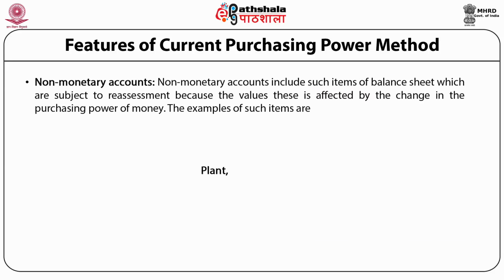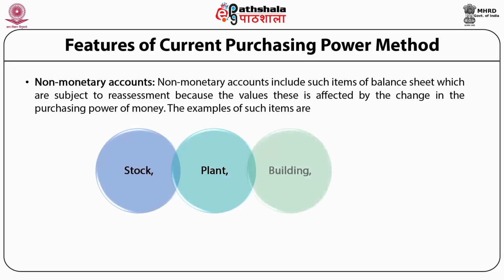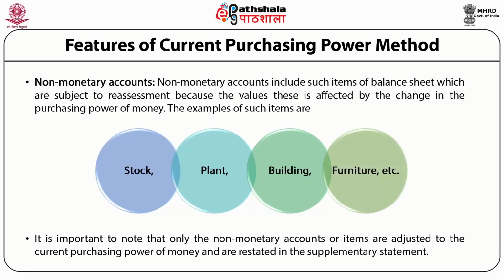And non-monetary accounts include such items of balance sheet which are subject to reassessment because the value of these is affected by changes in the purchasing power of money. The examples of such items are stock, plant, building, furniture, etc. Now it is important to note that only non-monetary accounts or items are adjusted to the current purchasing power of money and restated in the supplementary statement.